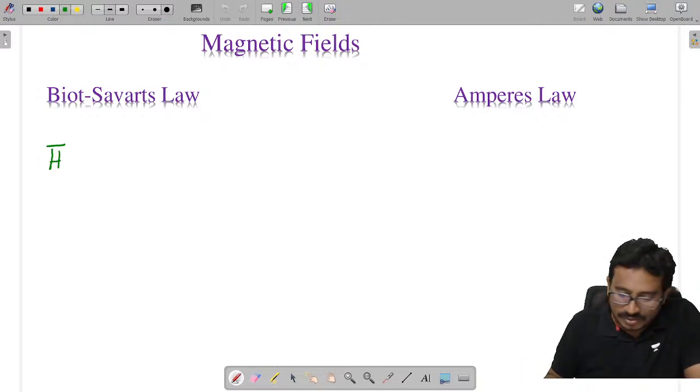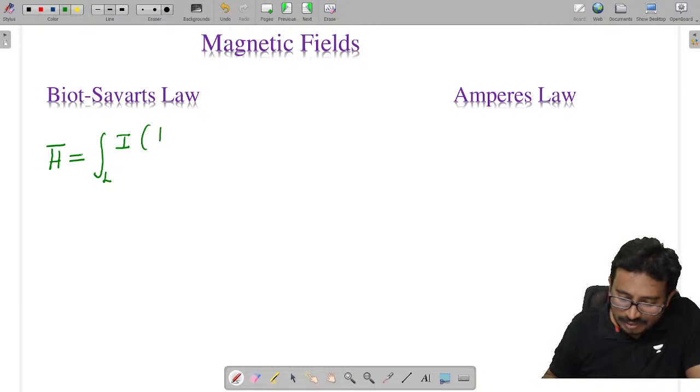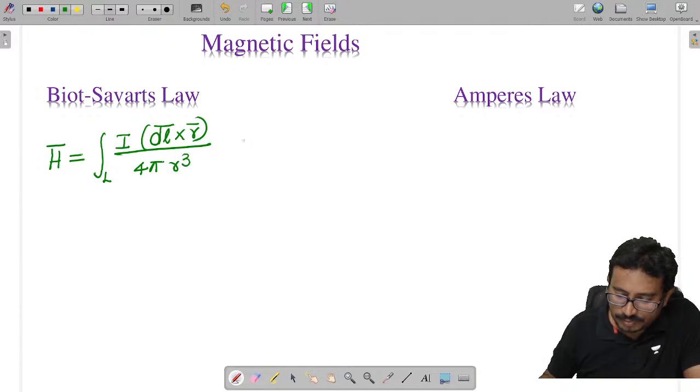So this is Biot-Savart's law. Tell me, which is given as Biot-Savart's law. According to Biot-Savart's law, H is the line integral of I dl cross r bar by 4 pi r cube, in amperes per meter.